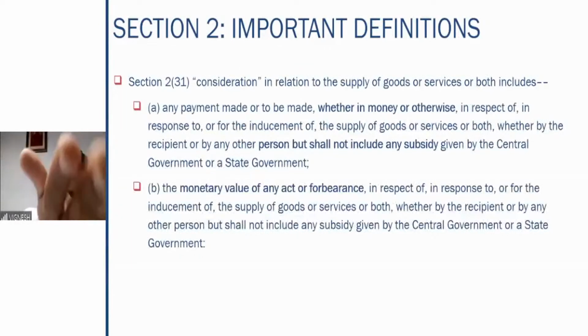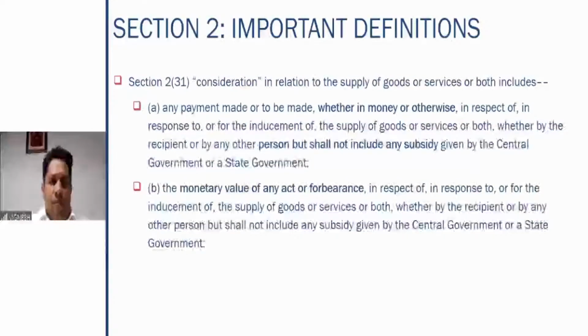Like, very simple, I'll give a brief example here. I am a chartered accountant. I am in a rented premises. I pay rent to my landlord, and I also file his income tax return. So therefore, here the rent I pay and the professional fees I charge him are one and the same. So what I do is I file his tax returns. I don't charge any fee for that, and for that month I don't pay rent.